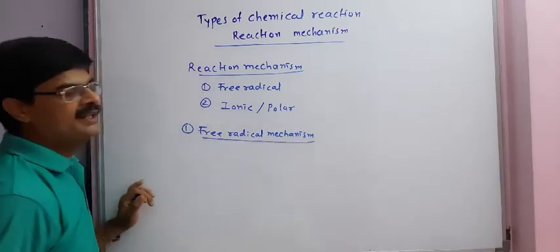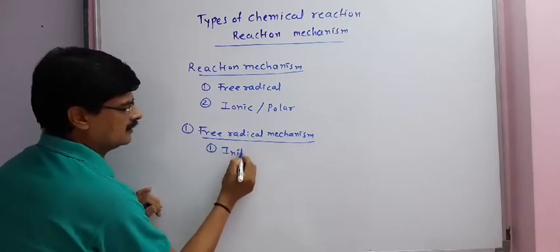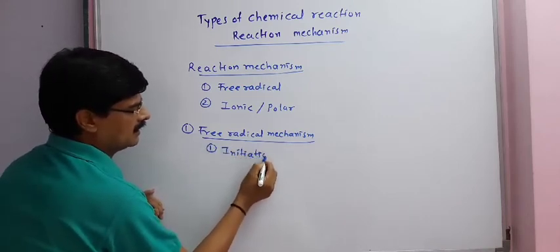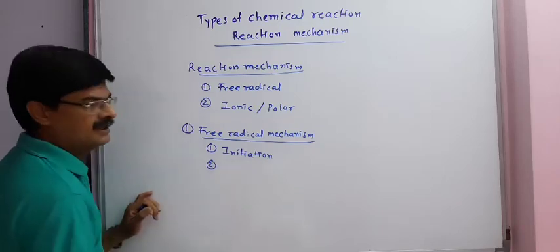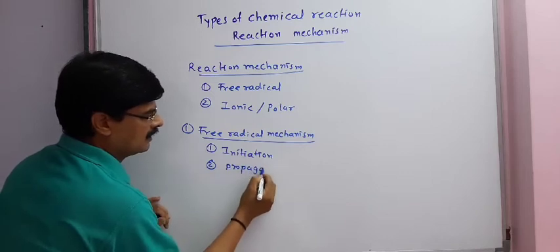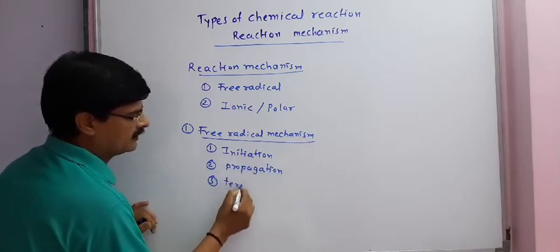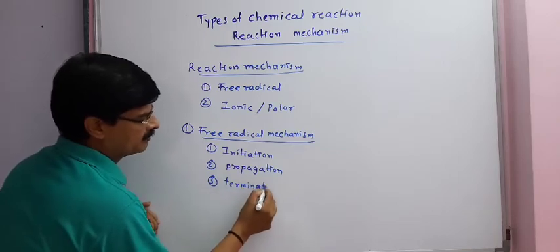Free radical mechanism involves three steps. First is the initiation step, second is the propagation step, and third is the termination step.